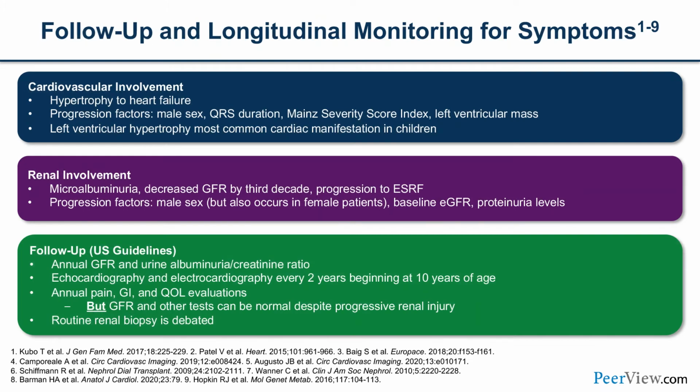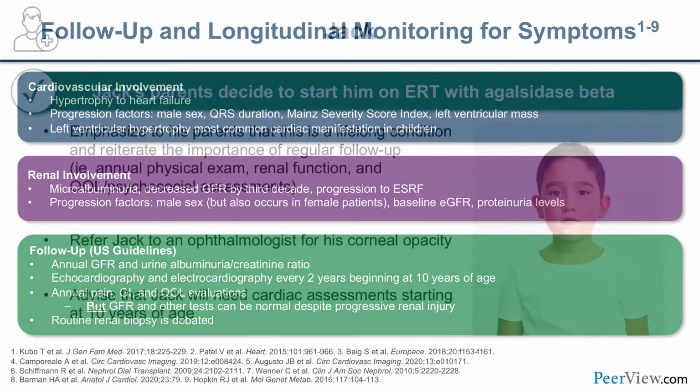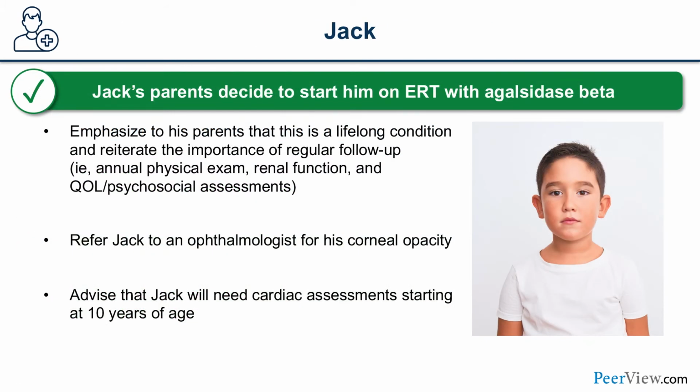Now, once we have discussed the disease-specific or disease-modifying treatment, what about follow-up and longitudinal monitoring for symptoms and signs? This is very important because Fabry disease is a multi-system disease. It affects multiple systems and tends to be slowly progressive over time. And this is what we call scheduled assessment. The assessment is done at certain intervals of time, and there are charts that you can use to follow them. So going back to Jack, if his parents decide to start him on ERT with agalsidase beta, emphasize to his parents that this is a lifelong condition and reiterate the importance of regular follow-up. And this is based on the scheduled assessments.